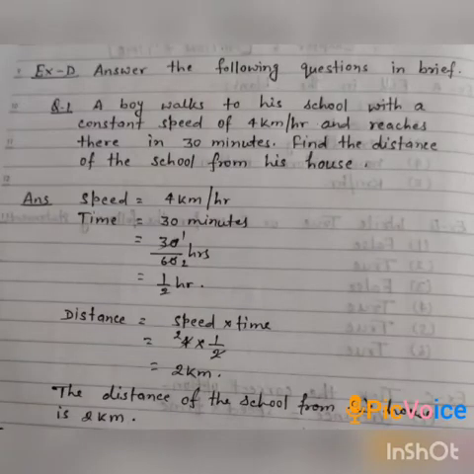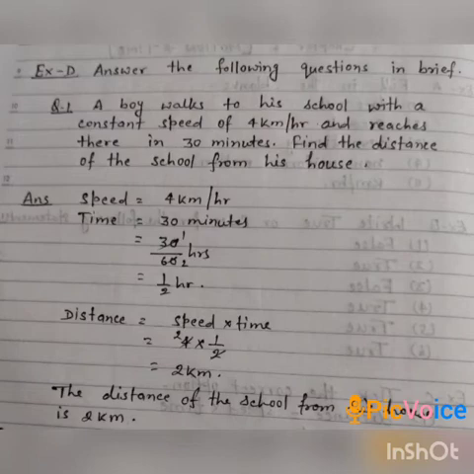Now exercise D, in which we have to answer the given questions in brief. Question number 1 is, a boy walks to his school with a constant speed of 4 km per hour and reaches there in 30 minutes. Find the distance of the school from his house.